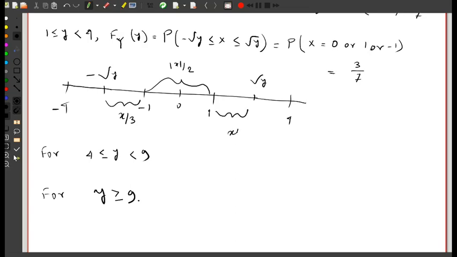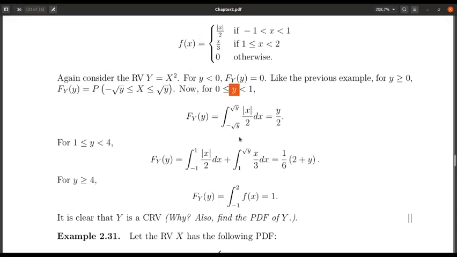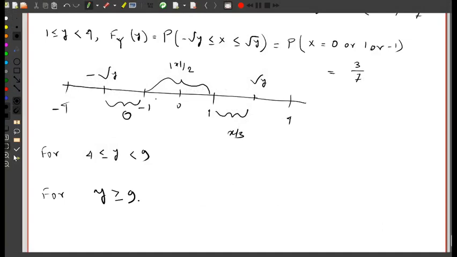In the range from minus root y to -1, the density function is 0, so that part does not contribute anything. So I have to break the integration into parts: from -1 to 1, the integration of mod x by 2 dx, and then x by 3 integrated over the range 1 to root y. Clear?